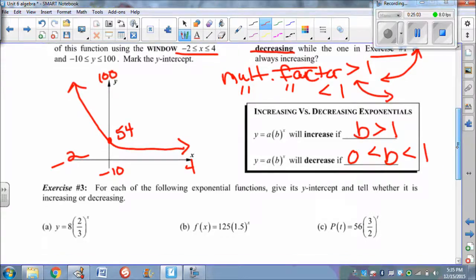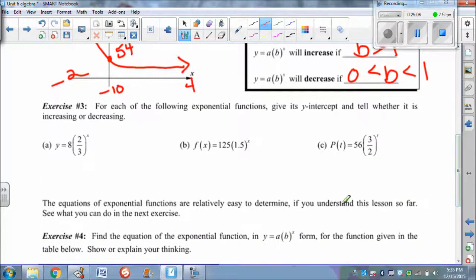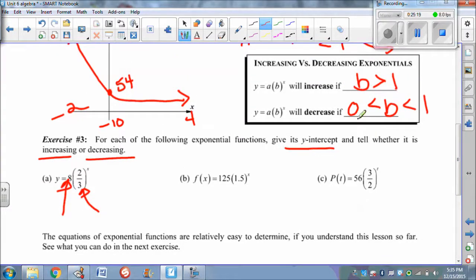All right. So looking at these really quick, they just want to identify what's the y-intercept and tell whether it's increasing or decreasing. So there's the y-intercept. And looking at my growth factor, 2/3. Is 2/3 greater than 1, or is it in between 0 and 1? Hopefully you know that it's in between 0 and 1, so it's going to be decreasing.